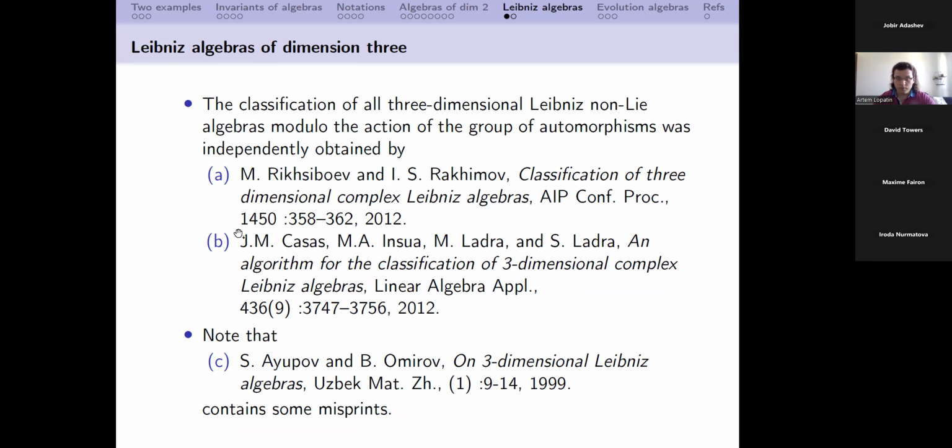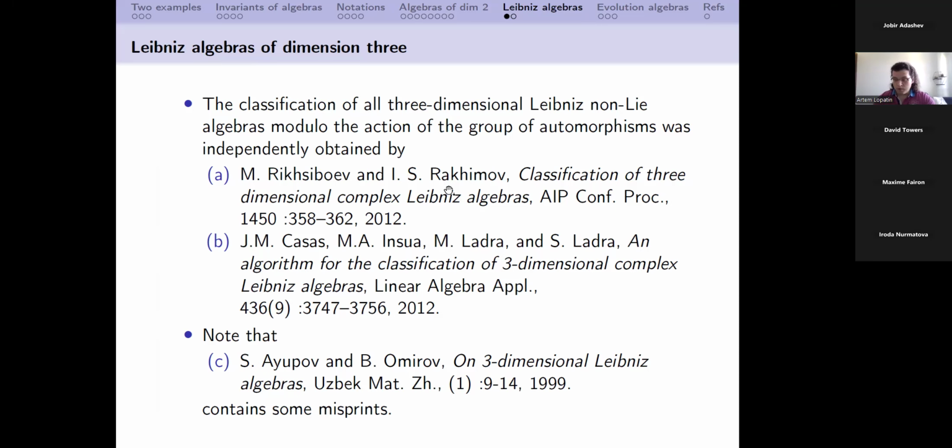So paper A and B, they both are exclusively dedicated to classification of these three-dimensional Leibniz algebras. They use different methods. In the second paper, paper B, computers were extensively used. So essentially speaking, some algorithm was considered which helped to classify. And here, some not computer-based method was offered. In both of these papers, it was written that this paper C contains some inconsistencies. But then again, it turns out in paper A, there are some problems as well. So the classification given here is not complete.